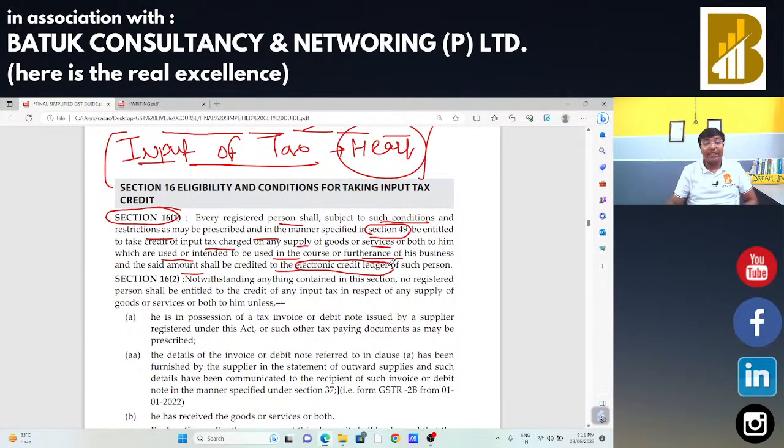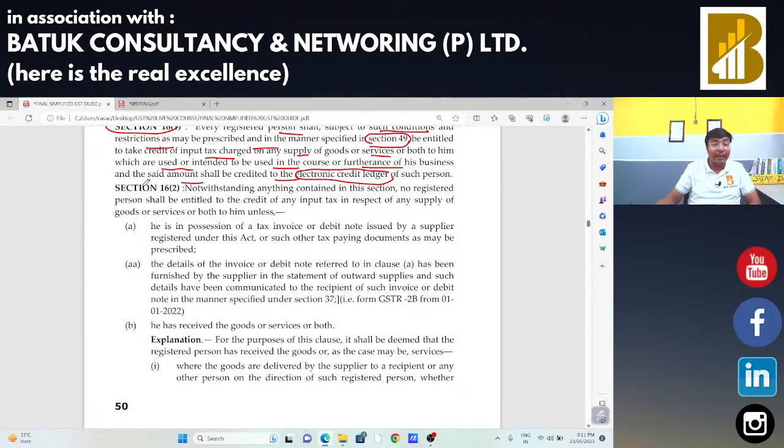But section 16 subsection 2 says that notwithstanding anything contained in this section, no registered person shall be entitled to credit of any input tax in respect of any supply of goods or services unless. So as per section 16 subsection 2, no one can claim the input tax credit without fulfilling these mandatory conditions.